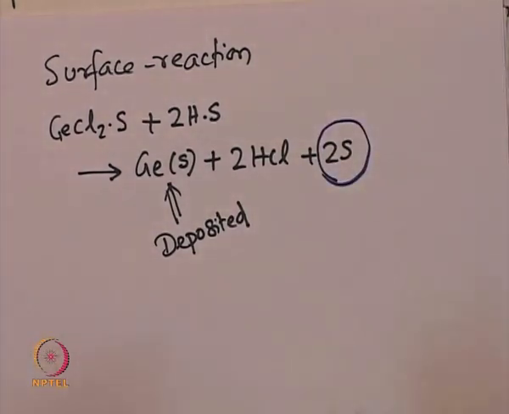It may appear that there are only two vacant sites. Now, that is not true, because the germanium which is deposited also becomes active, and so subsequently the deposited germanium in its solid form also acts as an active site for binding of germanium chloride or the hydrogen atom itself. So, in addition to the two vacant sites which are created, the germanium deposit also acts as an active site, and so totally there are three active sites that are actually created because of the reaction. So, really there is no loss of active sites on the catalyst because of the reaction.